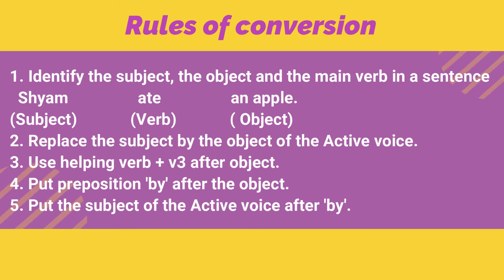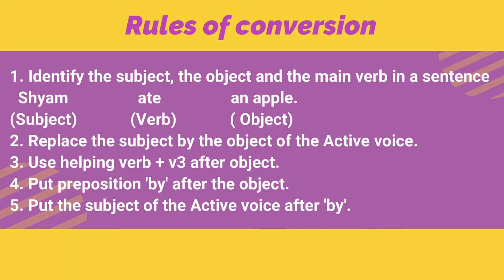Remember the following rules when we change a sentence from active to passive voice. First of all, identify the subject, the object, and the main verb. For example, Shyam ate an apple. In this sentence, the subject is Shyam, the object is apple, and the main verb is ate. Now, replace the subject by the object of the active voice.